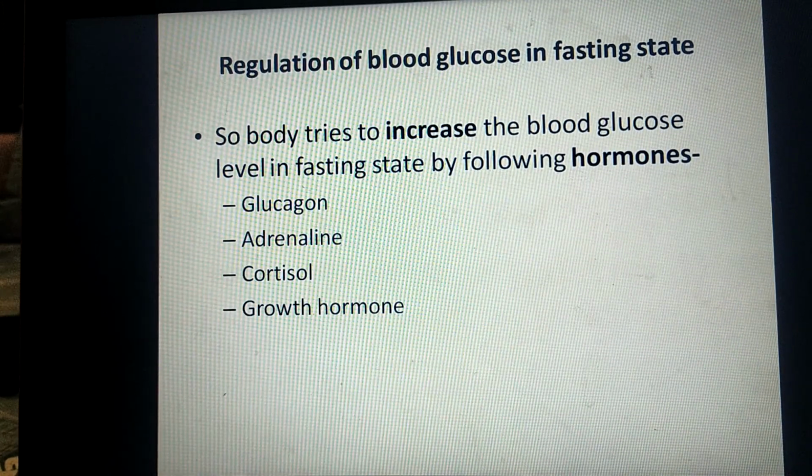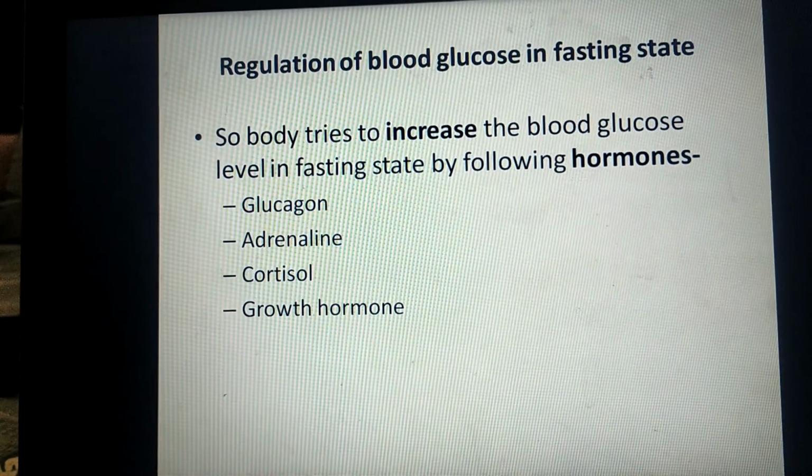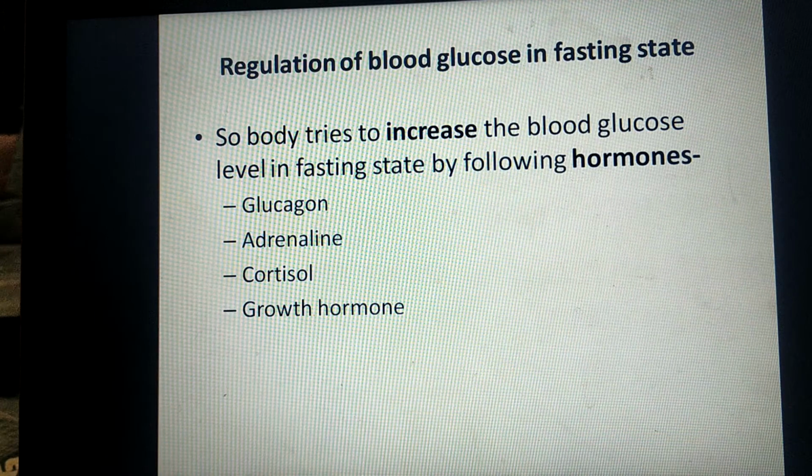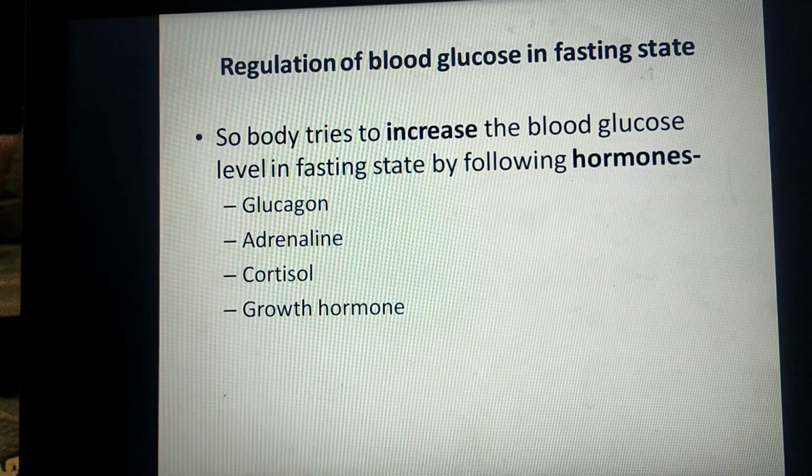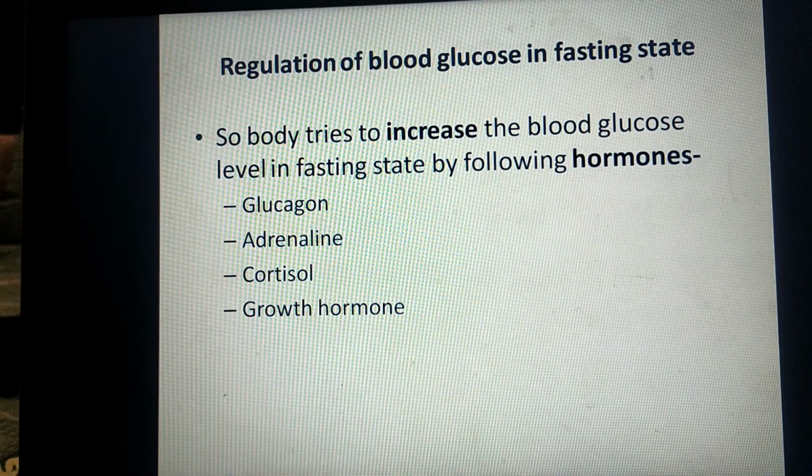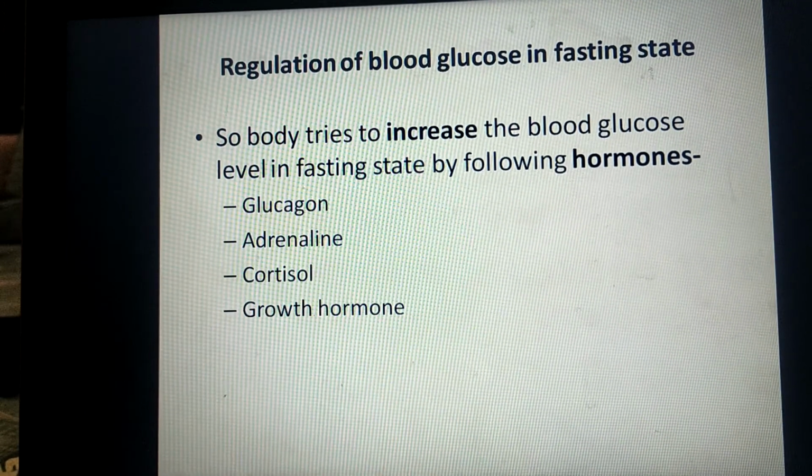So the body tries to increase the blood glucose level in the fasting state with the help of hormones like glucagon, adrenaline, cortisol and growth hormone. These hormones stimulate and inhibit various processes in the body to increase the blood glucose level in this state.